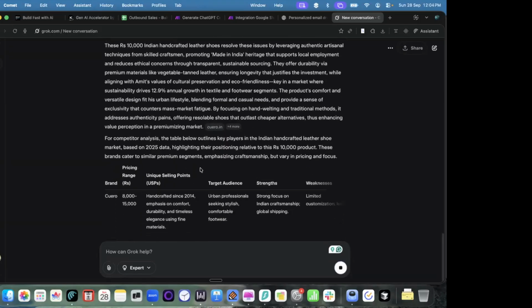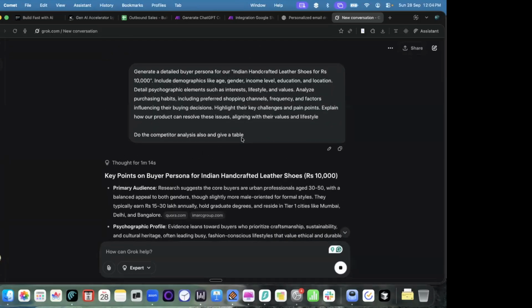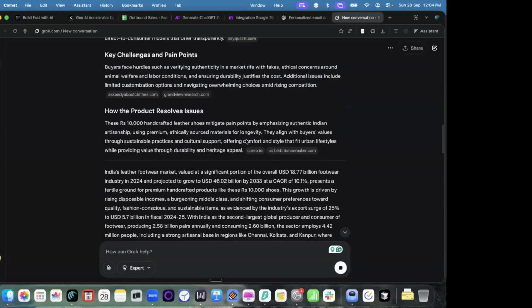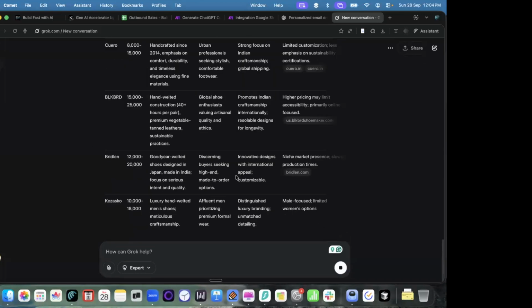Okay. I also asked it to create some tables, right? You can see that I asked it to give competitor analysis in a table. So it's also creating a nice table for us to see.